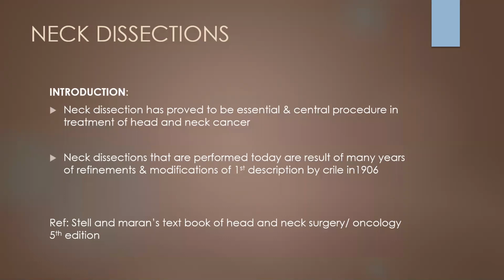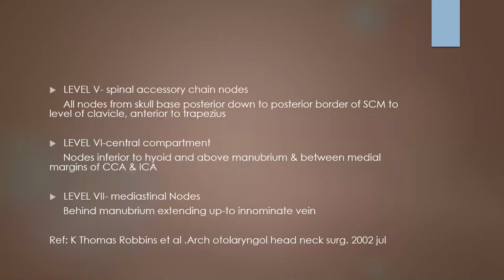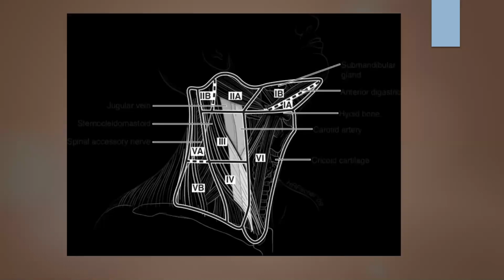Okay. Anybody has any doubts about this? Because in the exams you will get asked this question very frequently, and especially when you are asked about, for example, a carcinoma of the buccal cheek or carcinoma of the floor of the mouth or thyroid, you will be asked what level of nodes you are going to dissect. So you should know this. If anyone has any doubts or clarifications, please do so now.